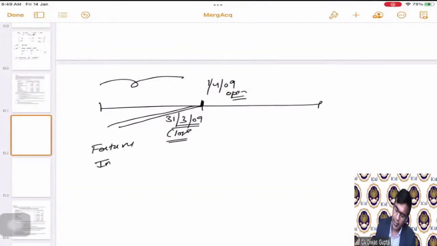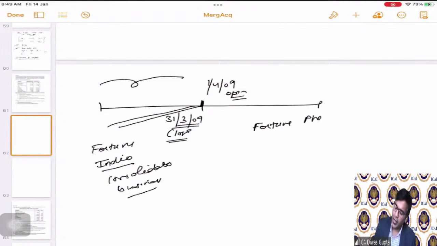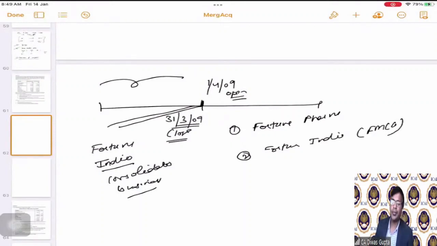This is Fortune India Limited with a consolidated business. Correct? And this is Fortune Pharma. This is number one company, and second is Fortune India itself will continue with the FMCG group. Correct? This consolidated business for pharma and FMCG.